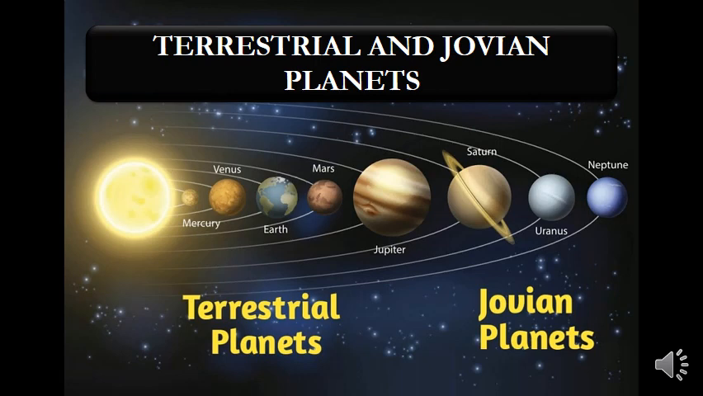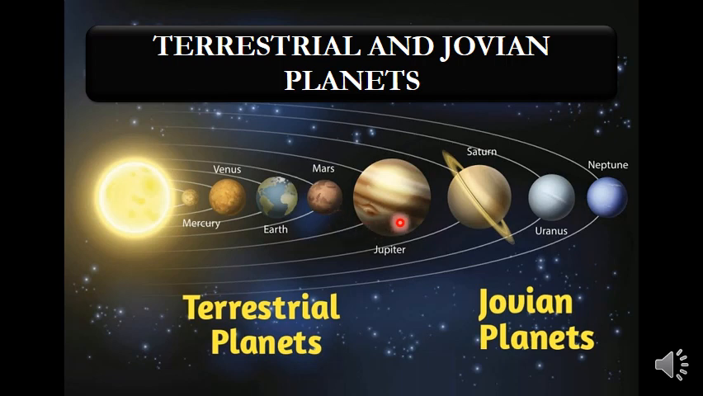The first 4 planets, if you look over here, Mercury, Venus, Earth and Mars. The first 4 planets of our solar system, they are known as the terrestrial planets, right? Why are they known as the terrestrial planets? Because they are made up of mainly rock and metal. These 4 planets, Mercury, Venus, Earth and Mars.